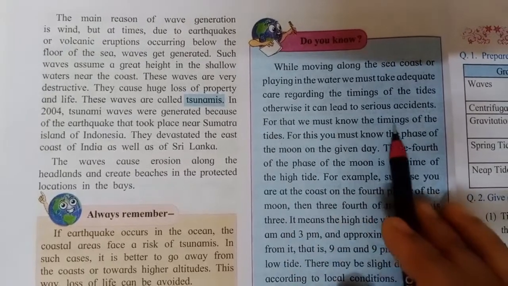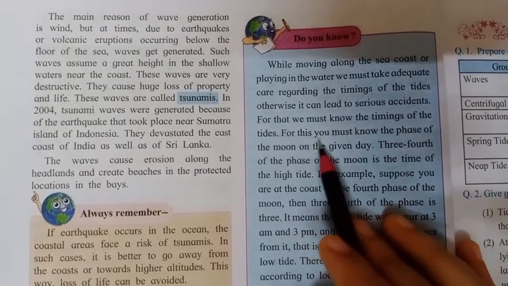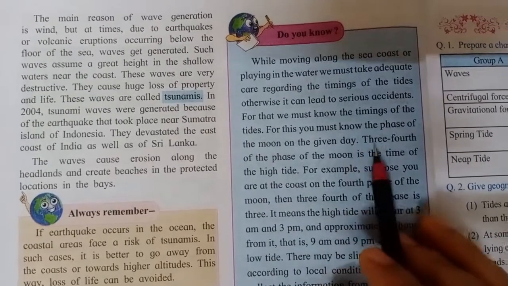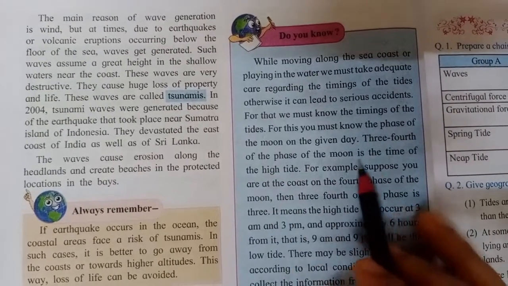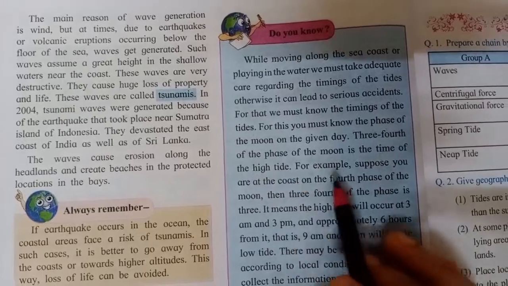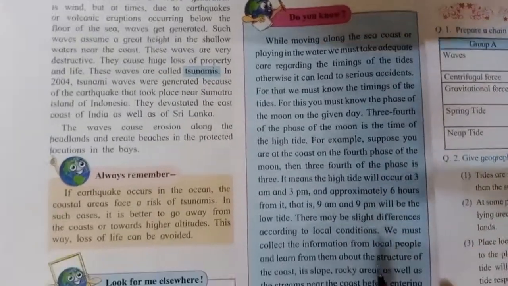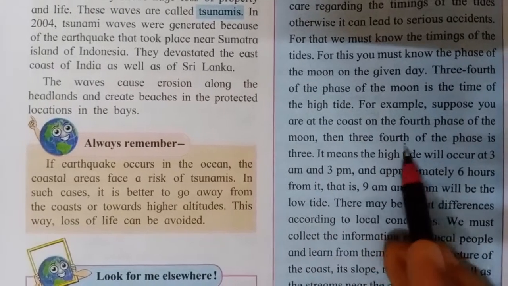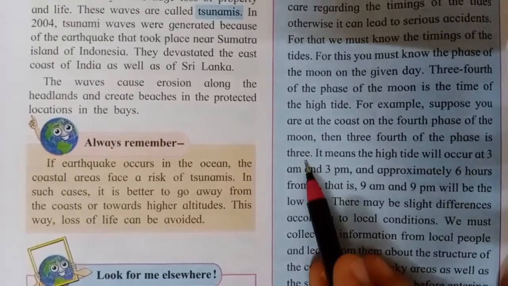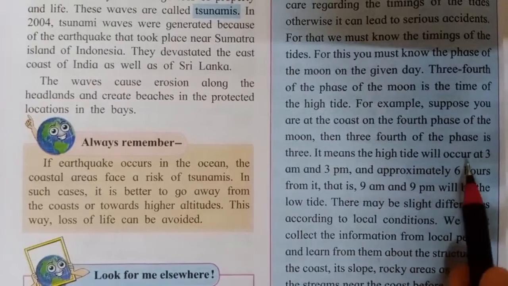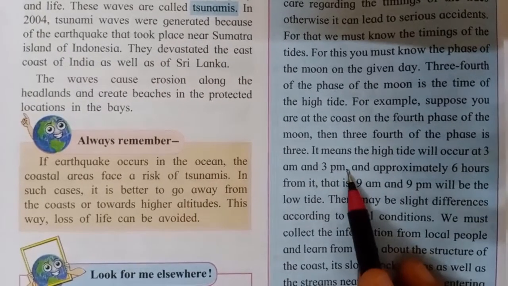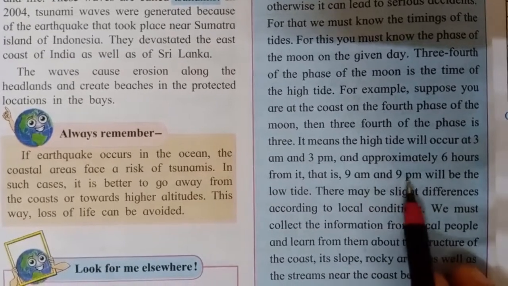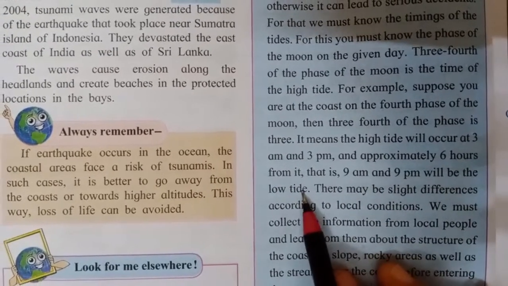For that we must know the timing of the tide. For this you must know the phase of the moon on the given day. 3/4 of the phase of the moon is the time of the high tide. For example, suppose you are at the coast on the 4th phase of the moon, then 3/4 of the phase is 3. It means the high tide will occur at 3 a.m. and 3 p.m., and approximately 6 hours from it, that is 9 a.m. and 9 p.m., will be the low tide.